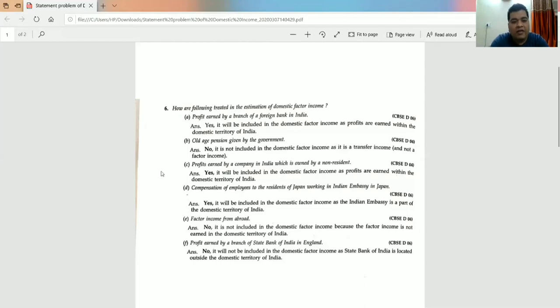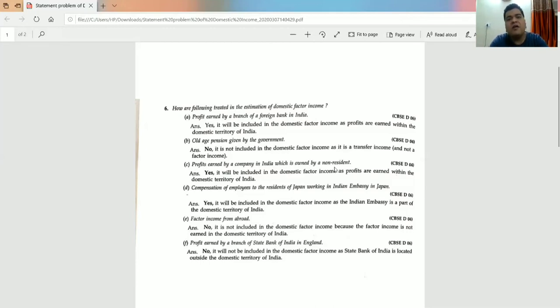Okay, let me see the third part, the C part. Profits earned by a company in India which is owned by a non-resident. Answer is still yes, because it is still operating in the domestic territory of India, even though it is owned by a non-resident, so it is to be included in the domestic factor income of India.